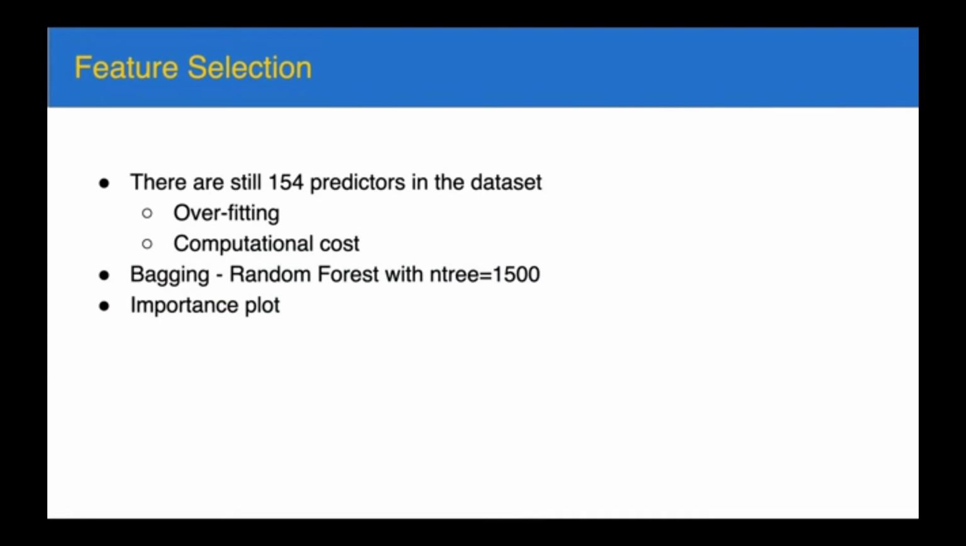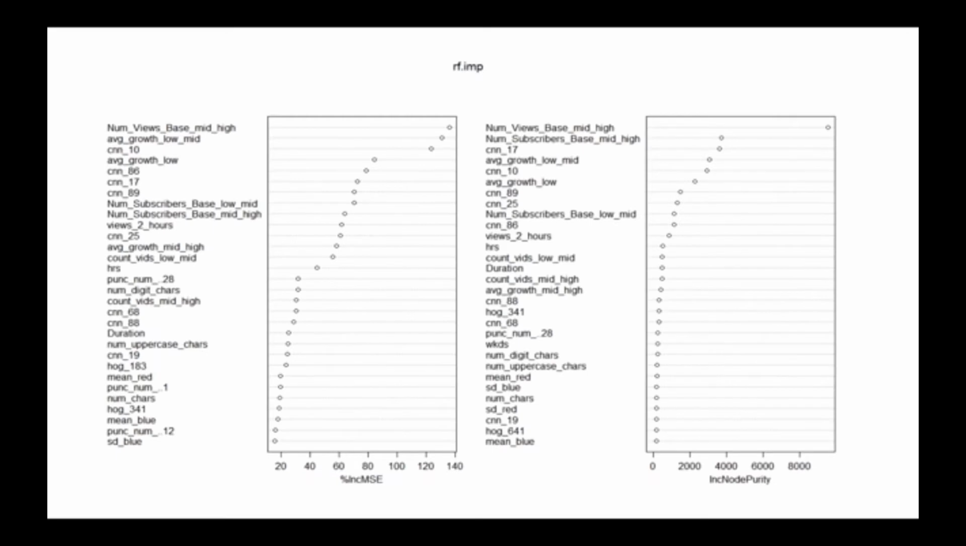I will discuss our model part. To avoid overfitting and high computational costs due to so many predictors, we decided to run a bagging random forest to see the importance of all predictors. Let's see our importance plot. As we can see, those are the 30 predictors with the highest mean decrease accuracy, which means how much the accuracy of our model will decrease if we remove this variable.